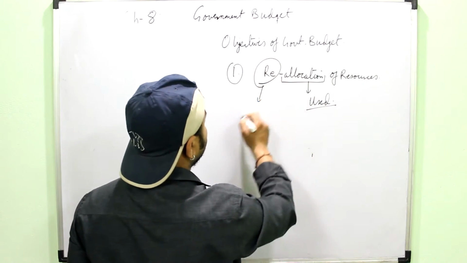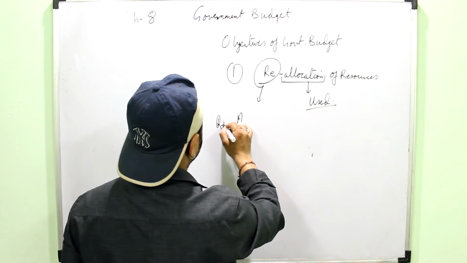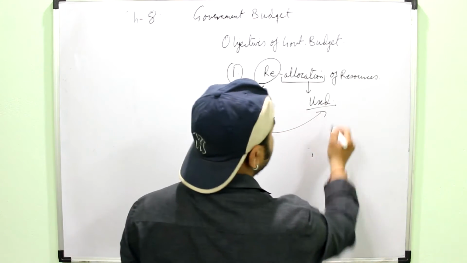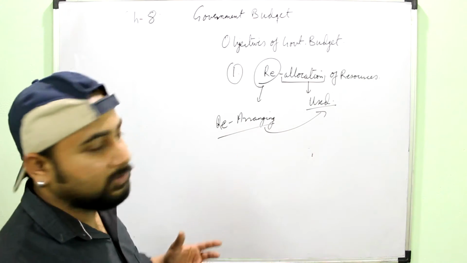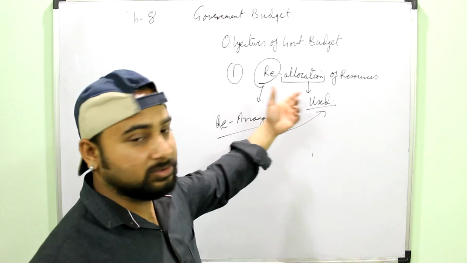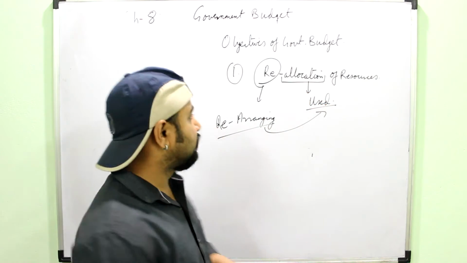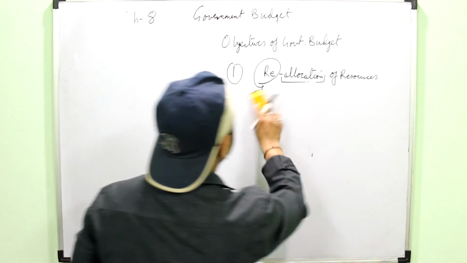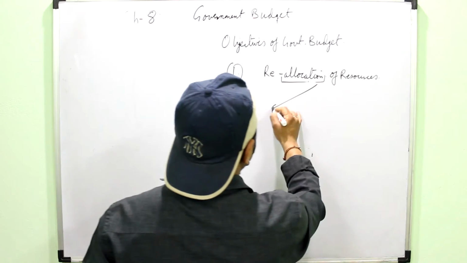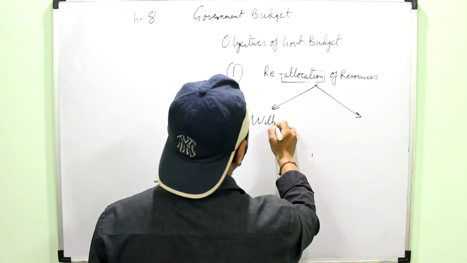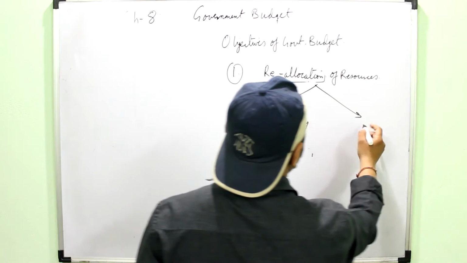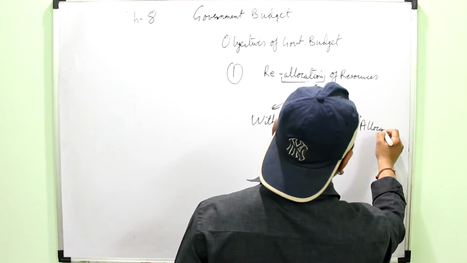Reallocation means rearranging the use of resources, that is, withdrawing resources from somewhere and putting them to some other use, because we have already done a chapter on this, that resources are limited. So when you are defining it, you simply have to explain that it means the rearrangement of the use of resources, or withdrawing of resources from one particular place and allocating them to some other place.